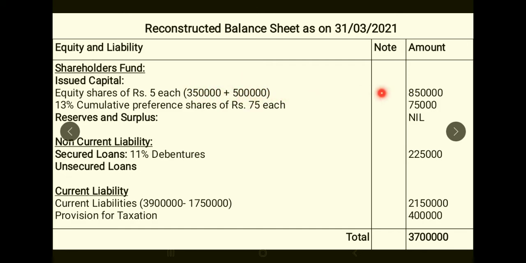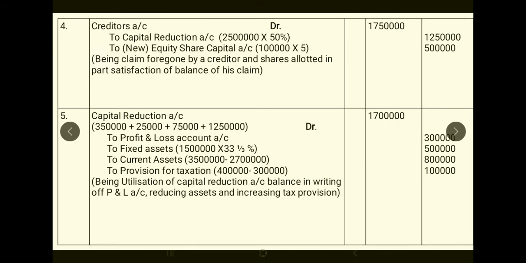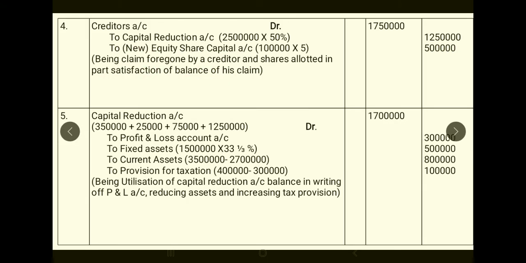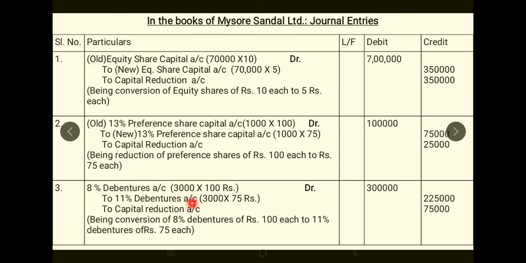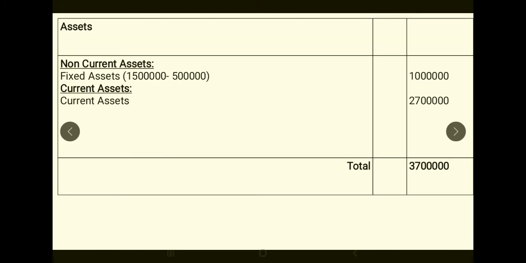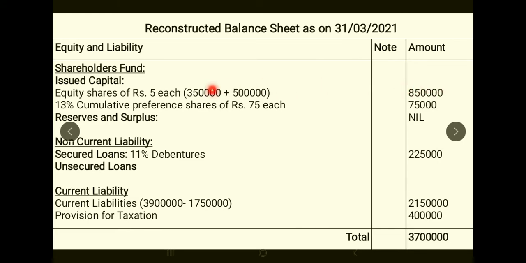So your total equity share capital is 8,50,000. So here you can see first entry to new equity share capital 3 lakh 50, fourth entry to new equity share capital 5 lakhs. So put together, nowhere else you can find equity share capital. So 3 lakh 50 plus 5 lakhs, you will be writing 8 lakh 50 on the liability side under shareholders funds share capital. Next, 13% cumulative preference shares of rupees 75 each, 75,000.